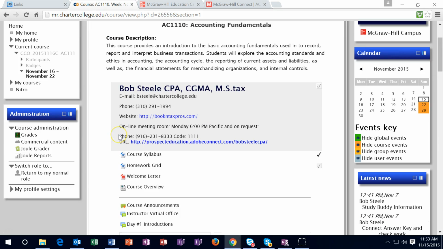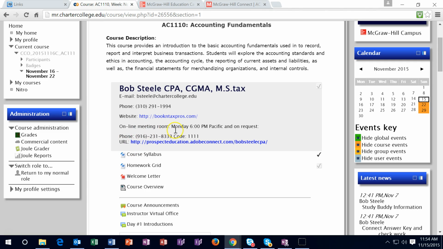We have Monday office hours on Monday at 6 p.m. Pacific time, and the phone number is here. It's different because this is a conference call line. So if you're calling at this time, you want to call the conference call line and log in with that conference code. We can also log in to the URL address. That way you can see my screen and we can share each other's screen, and in that way we can work problems together. It's a very effective way to work through problems.